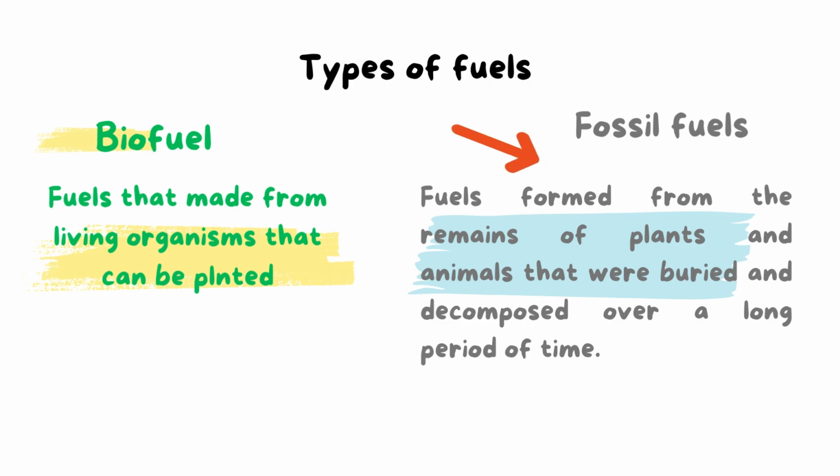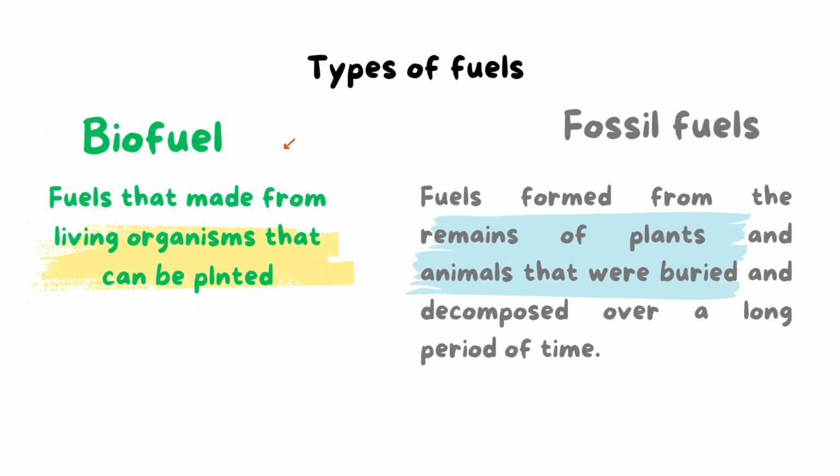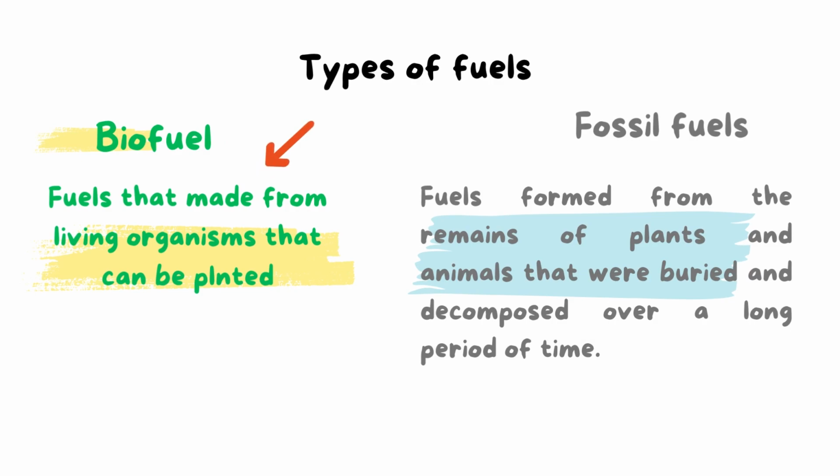Okay, and we have examples like coal, gasoline, and natural gas. They are non-renewable resources of energy. And we have another type of fuels that we talked about, biofuel.